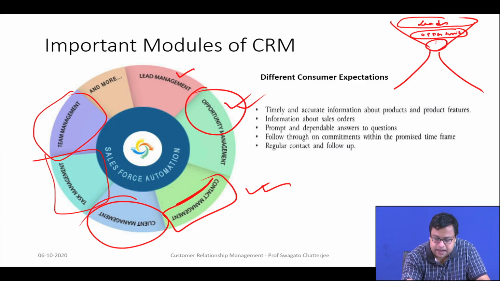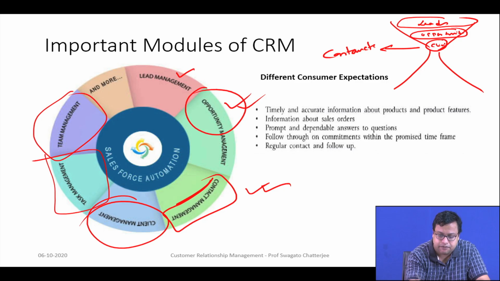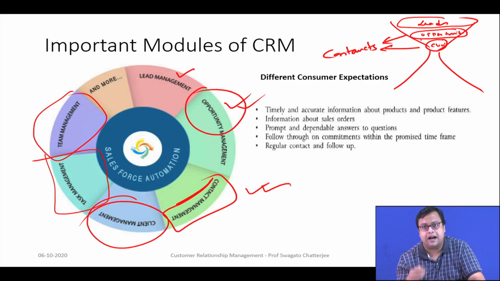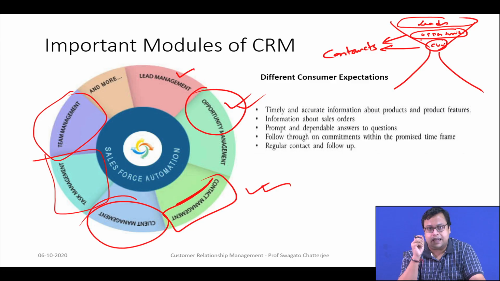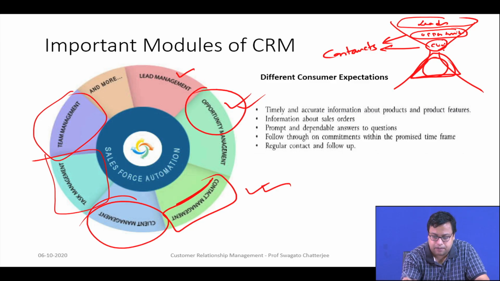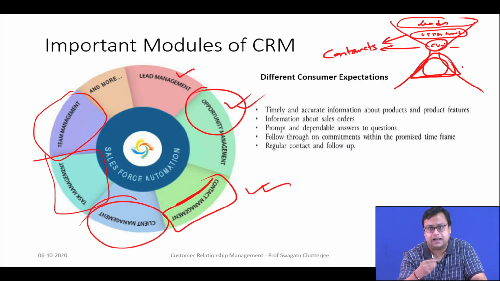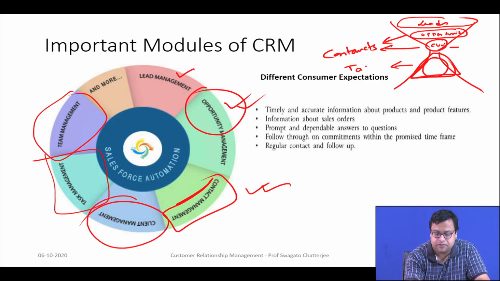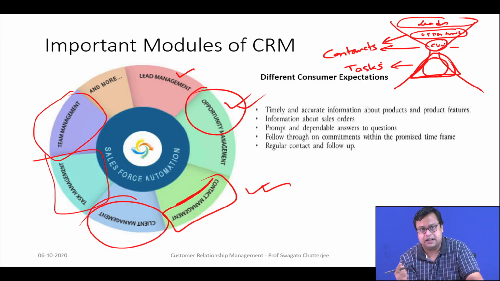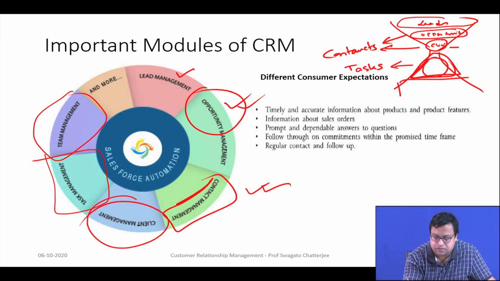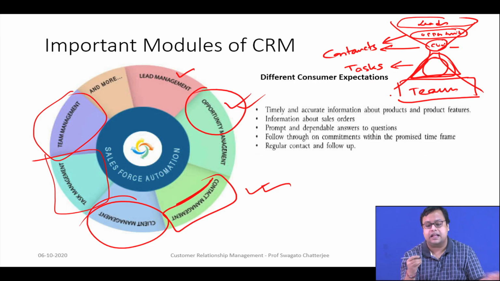Out of these opportunities, some are your client, not everybody is your client. So, this client will have their own contacts. Each of these clients and opportunities might have multiple contacts. Now, when there is one client, they can give you lots of tasks. So, the number of tasks is higher than the number of clients, because each client will give you at least one task, more than one. That is why the number of tasks is higher than the number of clients, and each task will be done by at least one member, but probably more than one member. That is why the team is more than the number of tasks.